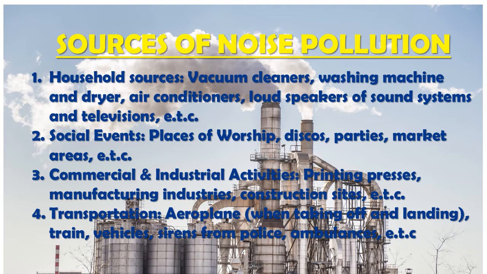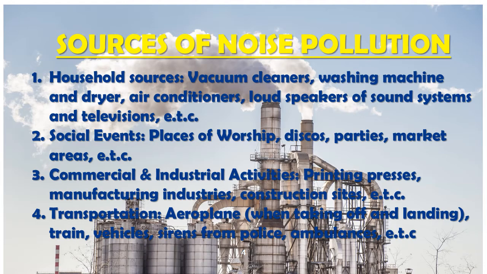Then the third one we have there is commercial and industrial activities. When we talk about commercial and industrial activities, it means all these companies like printing presses. Printing presses are companies that produce materials like booklets. People go there to have a program. You want to get married, you are doing a social event. Those are what they do in a printing press. They produce what? Books. So that place also can cause what? Noise pollution, because they deal with a lot of big machines.